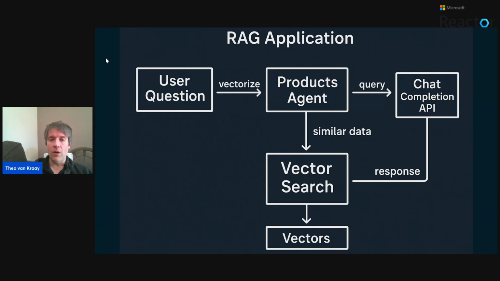That numeric is used to search against a preloaded vector store of data that you want to be searched, and a mathematical similarity algorithm, whether it be cosine or Euclidean distance or whatever, is used to determine what vectors in your store are closest in mathematical distance to the input that you've provided. Whatever comes out is rank ordered and passed into the chat completion API. In this case, it's OpenAI's chat completion API, and that is used to formulate a response.